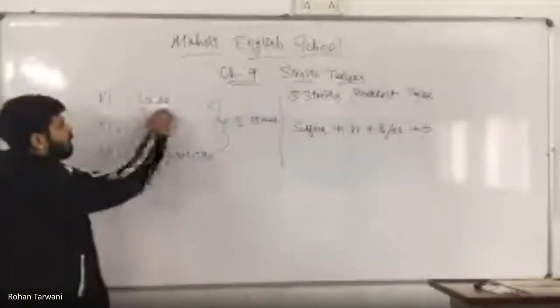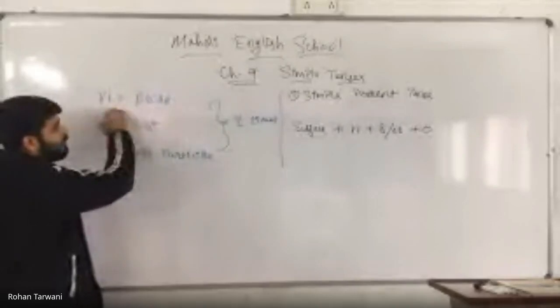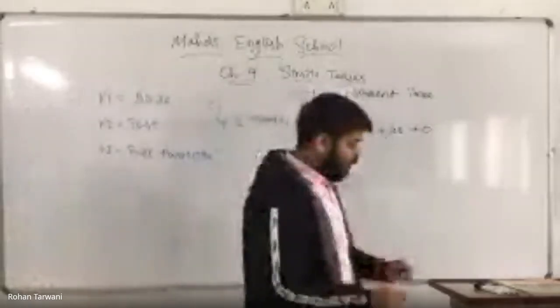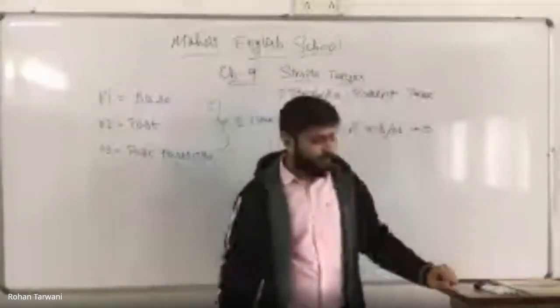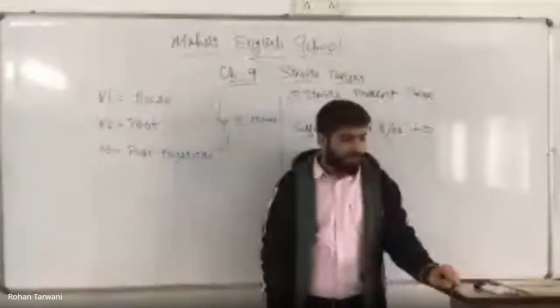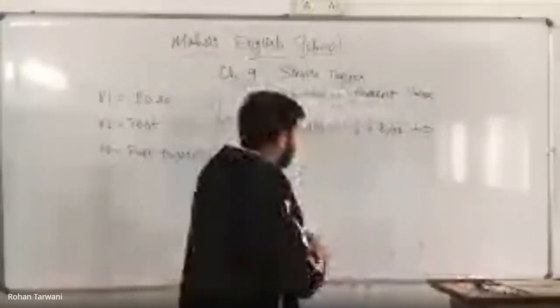So what is the meaning of V1? Base. Okay, base form. What is the meaning of base form of the verb? Main verb will be there, right? We have to add S or ES. Now, mute your mic, everyone.